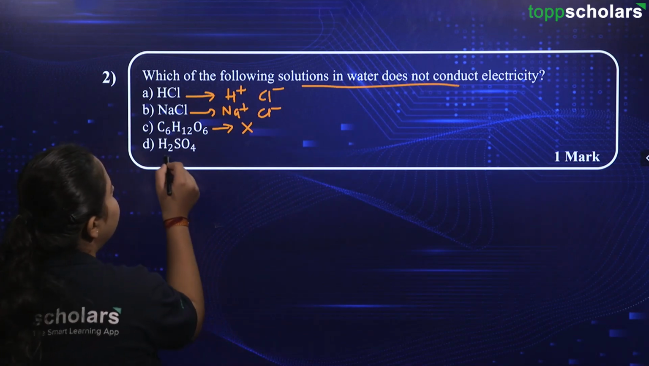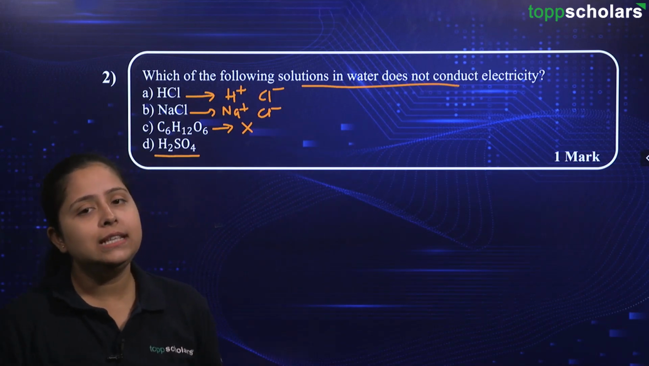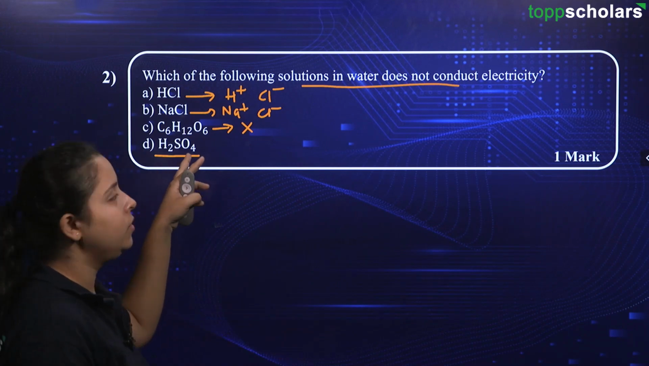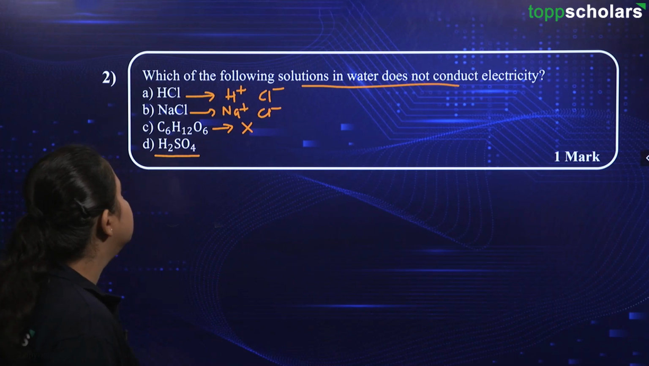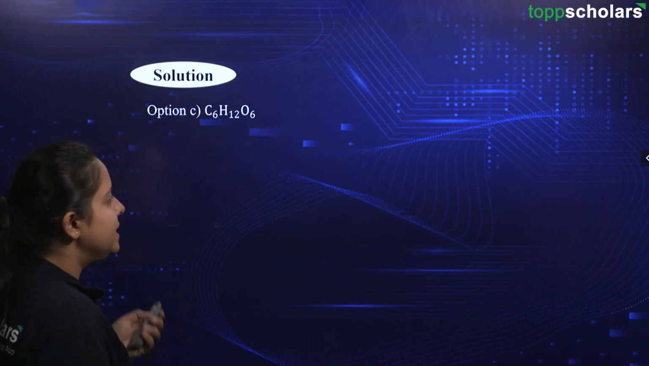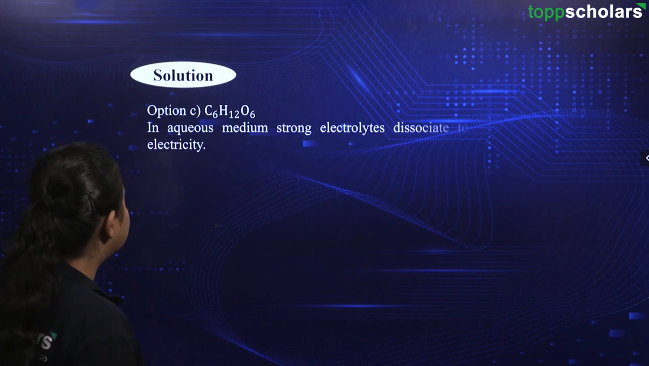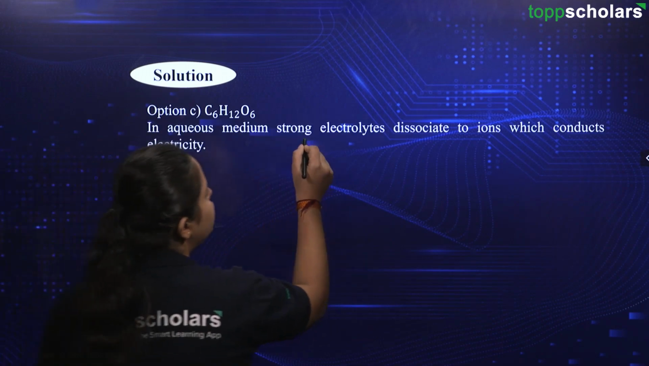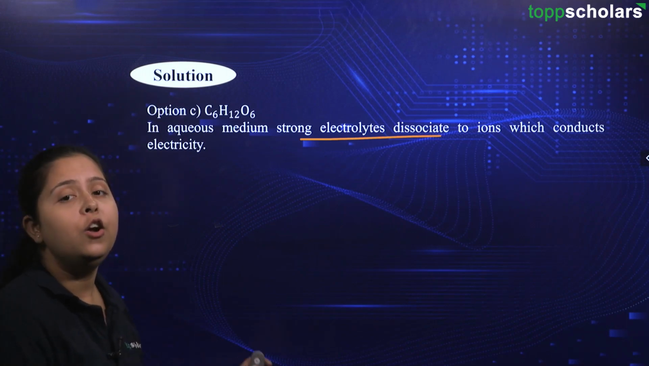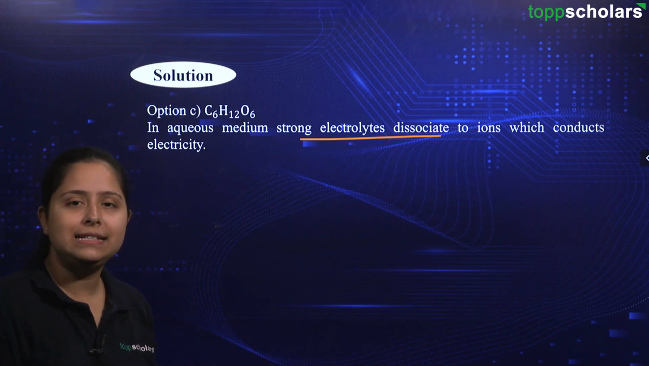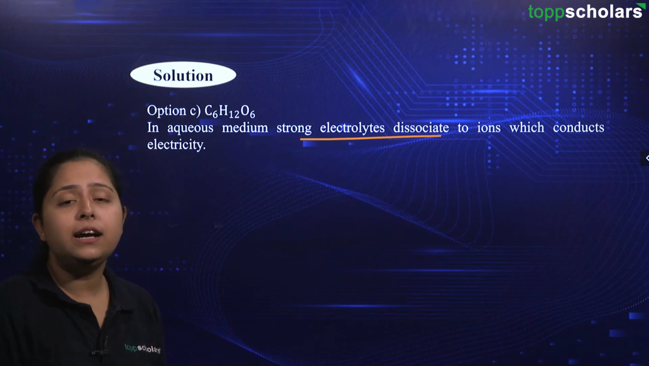Let us see over here as well. H2SO4 will obviously give you ions because SO4 minus is one ion and H plus is another ion. So, let us have the solution. It says that option C is correct as we have discussed. In aqueous medium, strong electrolytes dissociate to ions which conduct electricity. Whatever the options were given to you, HCl, H2SO4, these are all strong electrolytes, NaCl as well.